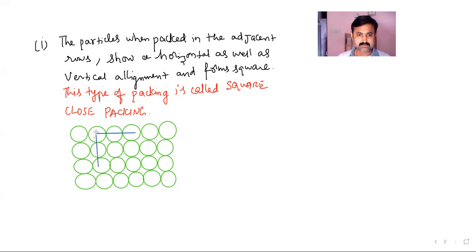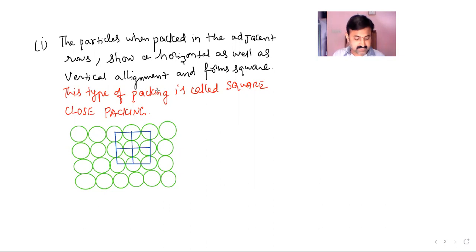Like this. Like this. Like this. Or if it is difficult, then do one thing. Take a square exactly where it is coming. From here you can start. Here also you can take. And you can join like this. Square close back. Here also you will do it like this. This is square close back.